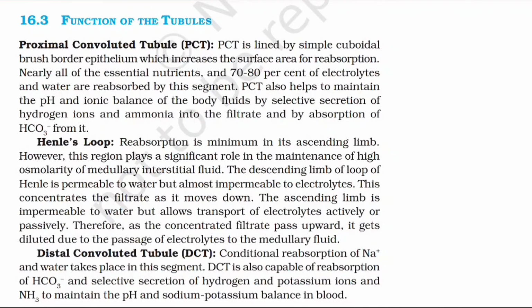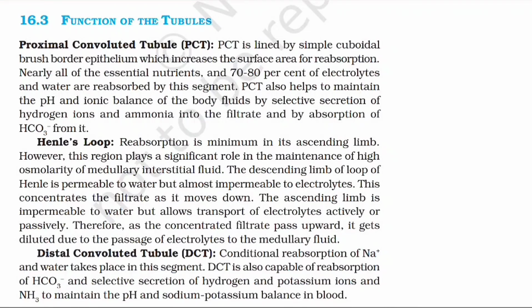Proximal convoluted tubule, PCT. PCT is lined by simple cuboidal brush border epithelium which increases the surface area for reabsorption. Nearly all the essential nutrients and 70 to 80% of electrolytes and water are reabsorbed by this segment. PCT also helps to maintain the pH and ionic balance of the body fluids by selective secretion of hydrogen ions and ammonia into the filtrate and by absorption of bicarbonate ions from it.